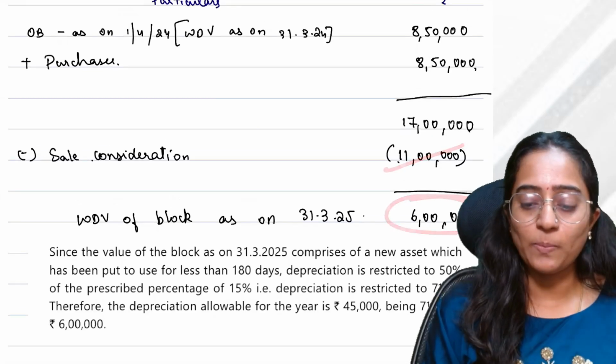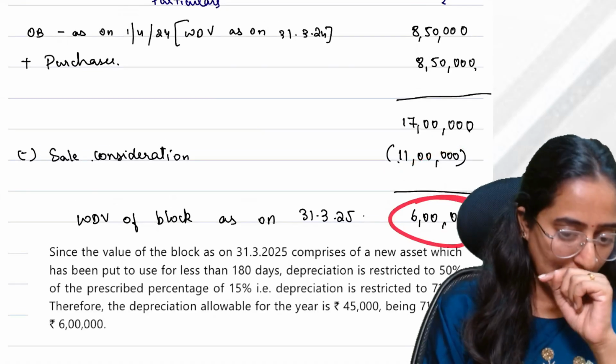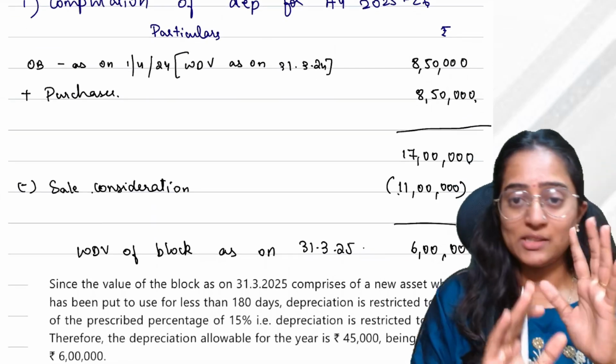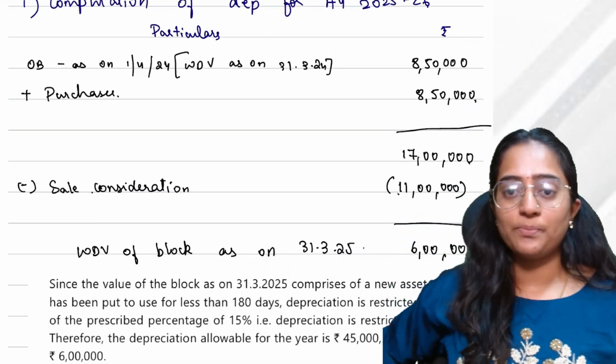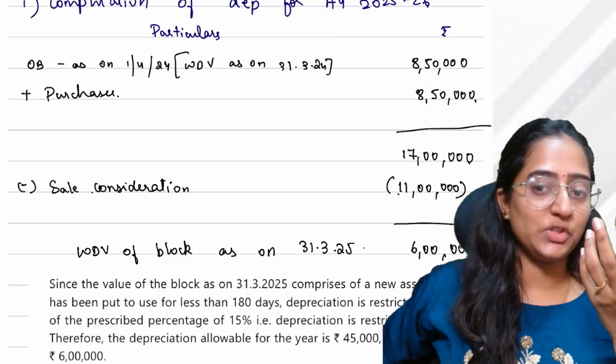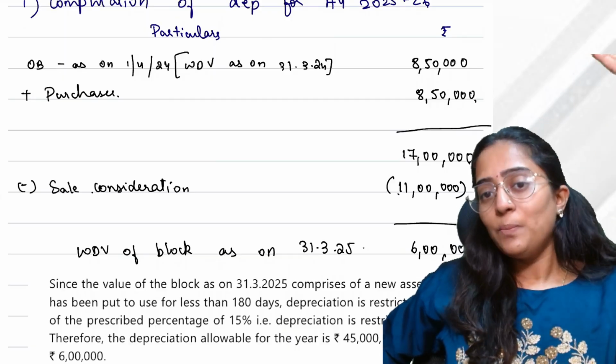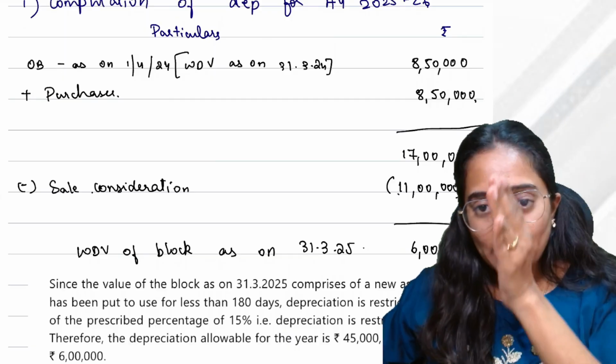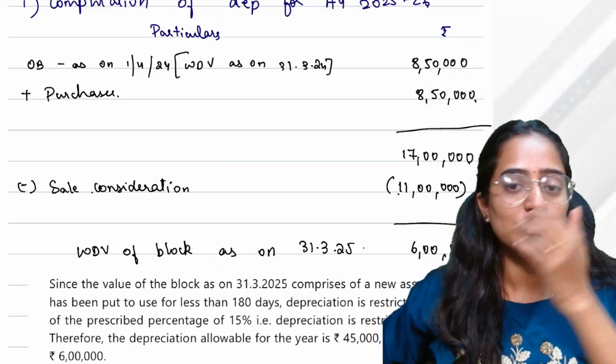Total is 6 lakh. See people, out of this 6 lakh, how would you consider? You have 3 machinery, suppose. Okay. The assumption would be whenever you are selling a machinery, it would be out of the ascending order. That is, whatever you are buying first, you are selling out first. That is the assumption you are thinking.